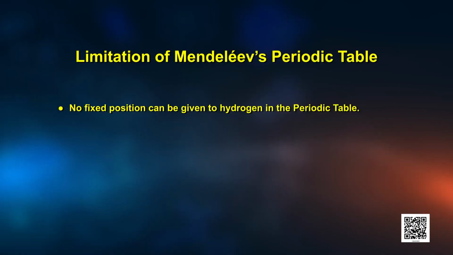Can you assign hydrogen a correct position in Mendeleev's periodic table looking at its resemblance to alkali metals and the halogen family? Come on, try. Certainly, no fixed position could be given to hydrogen in the periodic table. This was the first limitation of Mendeleev's periodic table. He could not assign a correct position to hydrogen in his table.